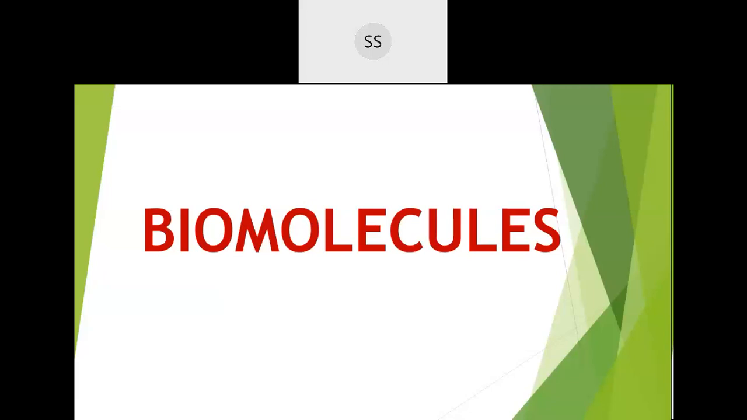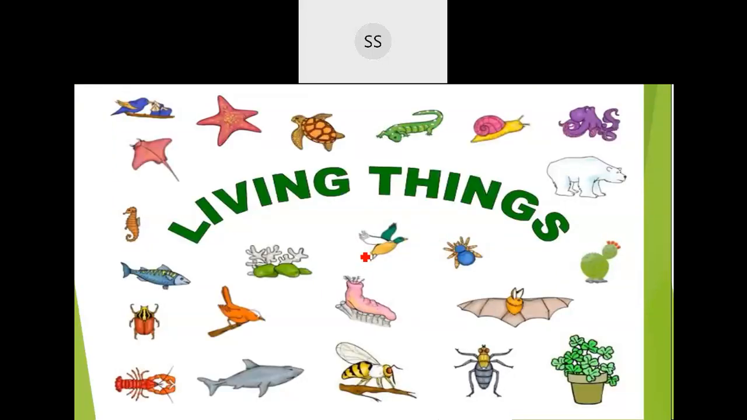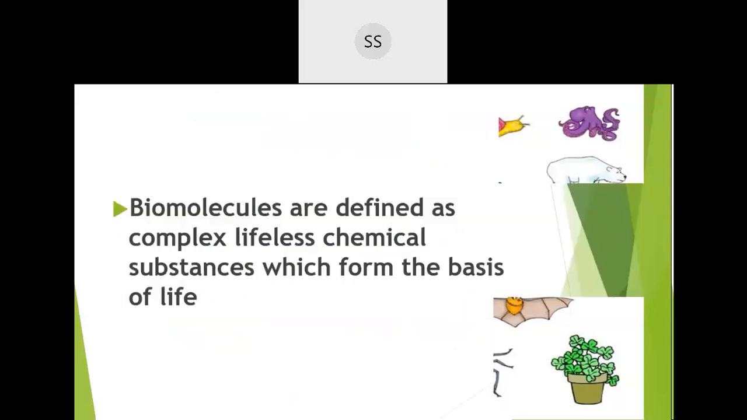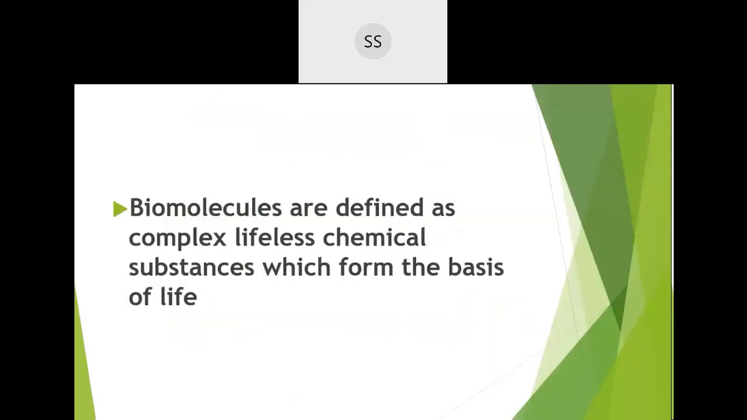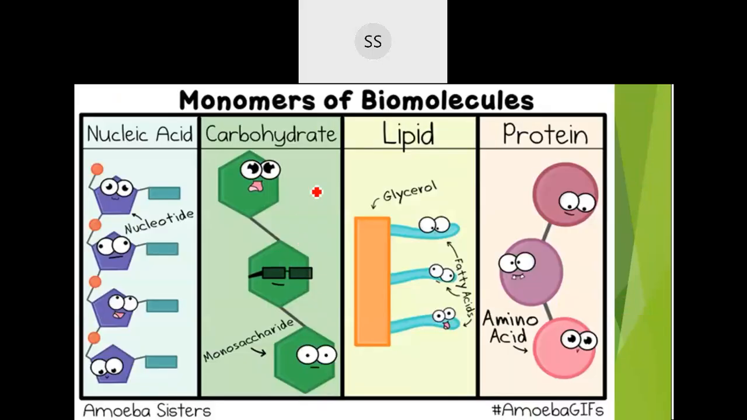So let us begin with the chapter that is biomolecules. See, living things are actually made up of non-living substances. These atoms and molecules are non-living things, and living things survive on that. So those molecules with which living beings are made up of are called biomolecules. Biomolecules are complex lifeless chemical substances which form the basis of life.